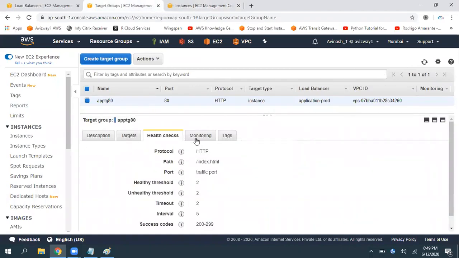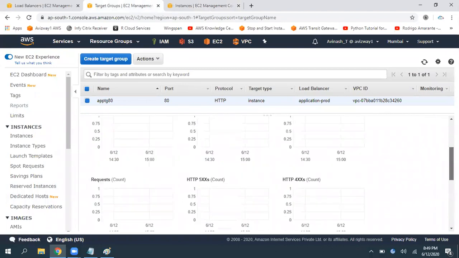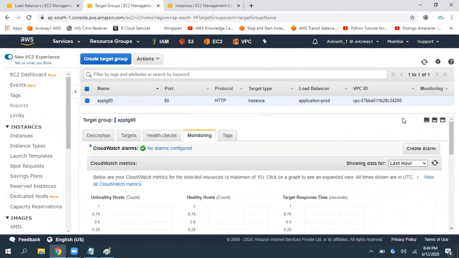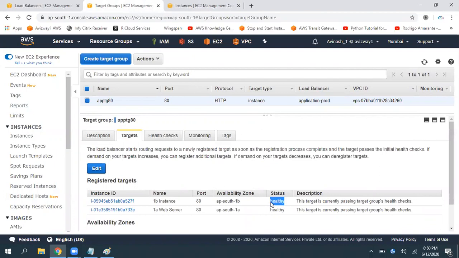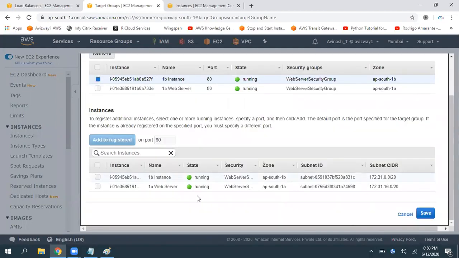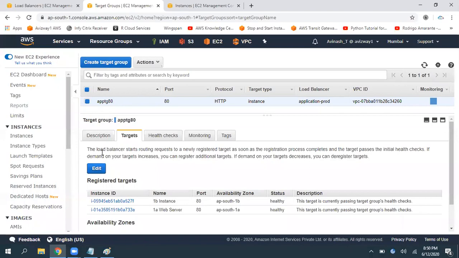And monitoring. How many healthy hosts, unhealthy hosts, 400 related errors, requests per target, how many requests coming for one individual target, everything we will get here by using CloudWatch. Here is a target. Now you can see the status, both are healthy. That means no issues, right? In future, if you want to remove any of the servers, you can go here, edit. Whatever server you want to remove, you can click on remove. Then it will be removed from the target group, right?